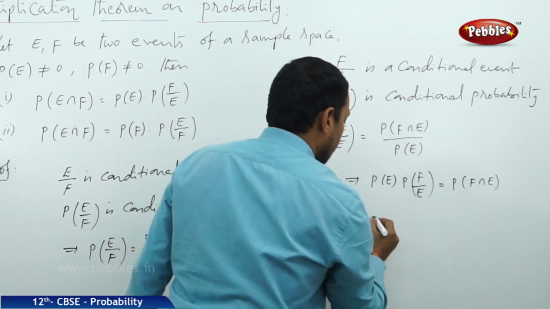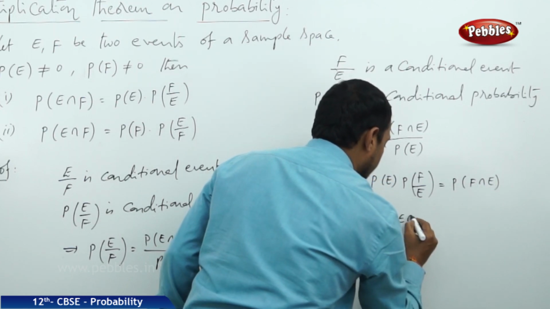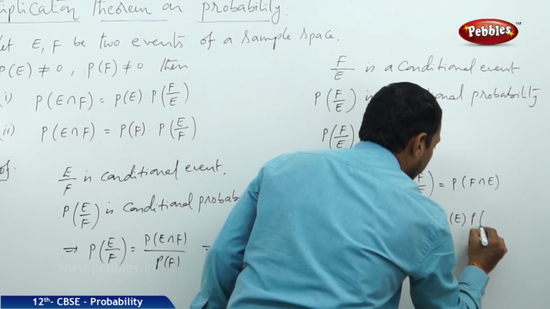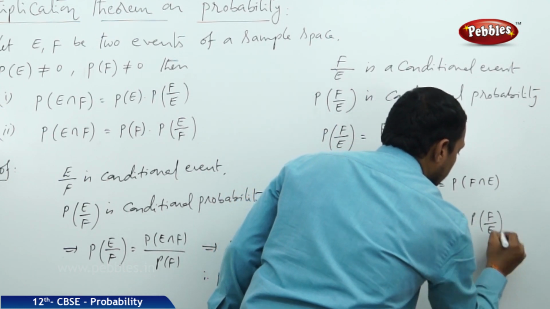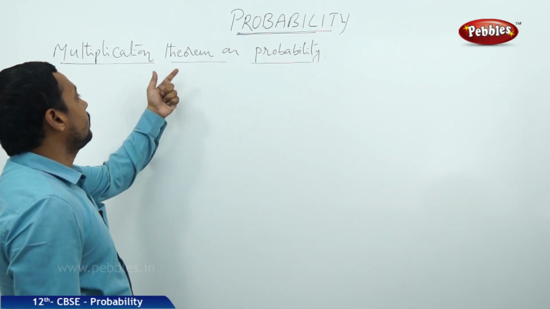Both are the same. Therefore, the probability of F intersection E is equal to P of E into P of F by E. Hence the theorem. So now we derived the multiplication theorem.